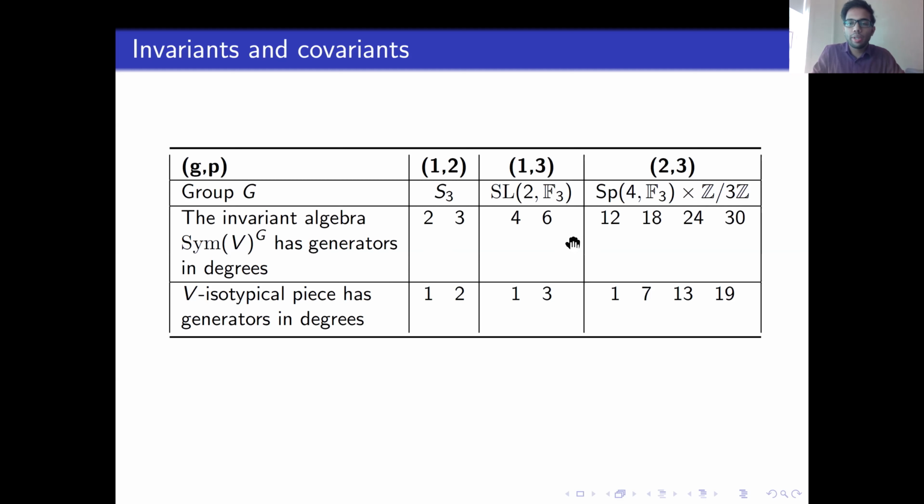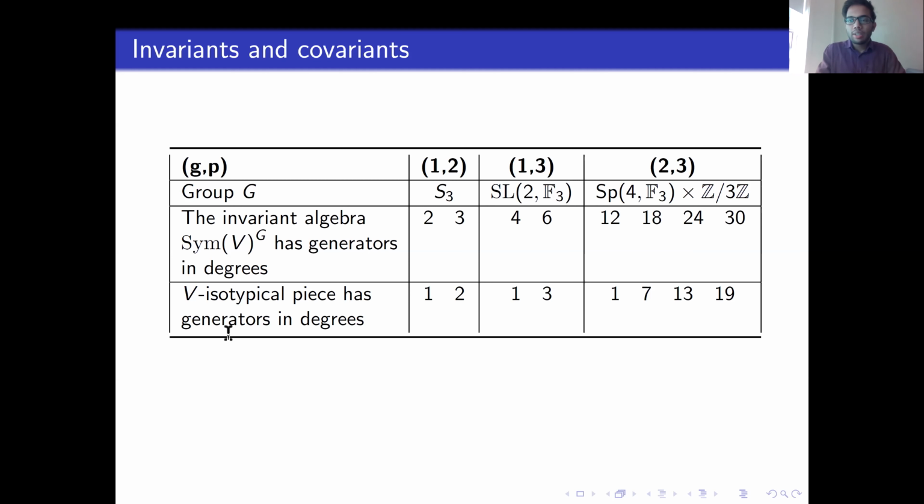So the second row gives the degrees in which the generators of the invariant algebra lie, and the third row gives the degrees in which the generators of the isotypical piece lie. These are what we are calling covariant elements. Note that these are generators as algebra, whereas these are generators as modules over the invariant algebra.